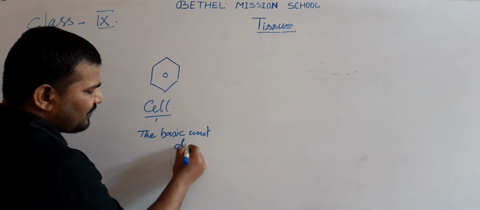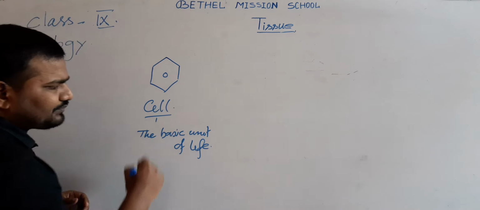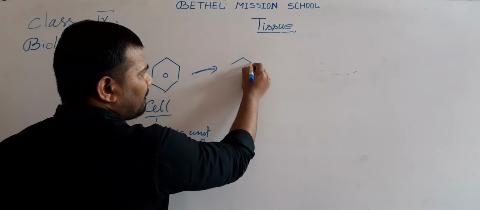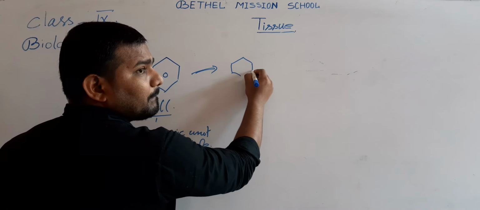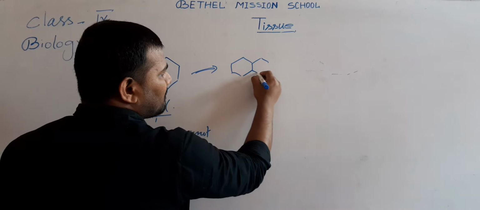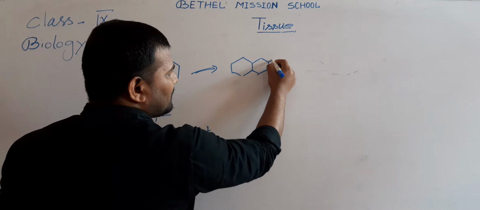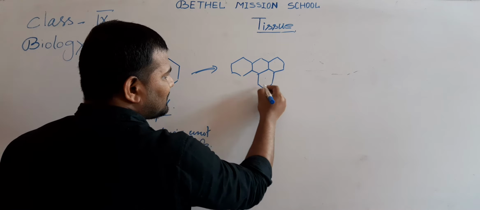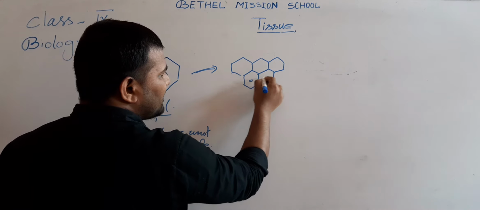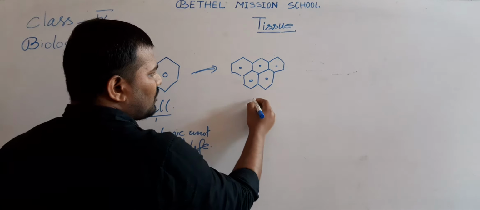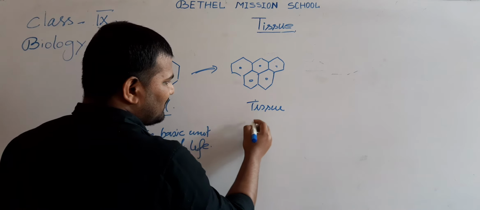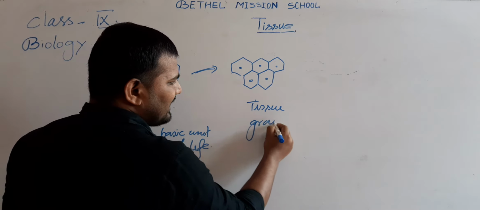Now, cells are combined. This combination of cells is known as tissue. Tissue is the group of cells.